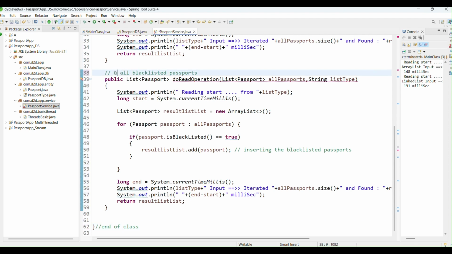So here I'm saying that we are updating the expiry date of certain passports.